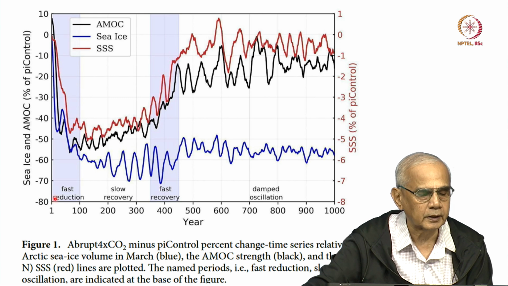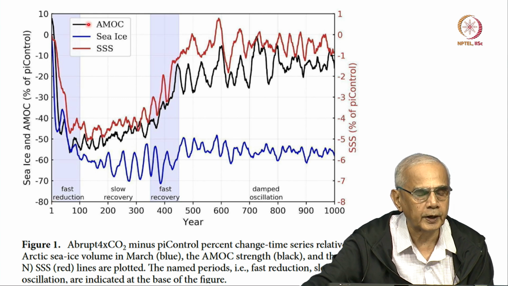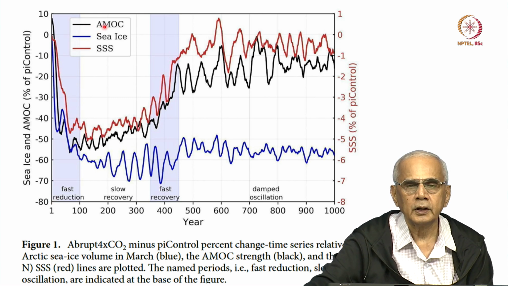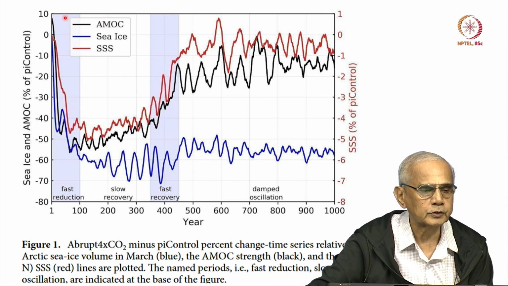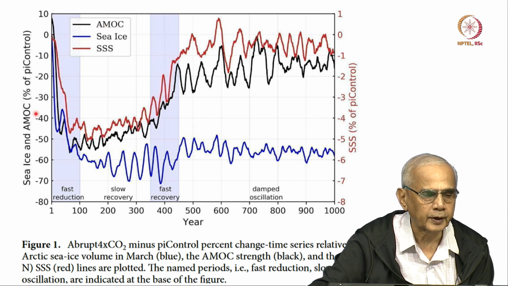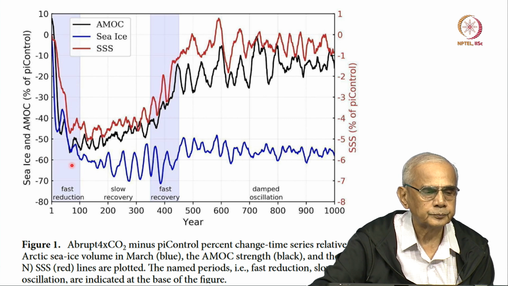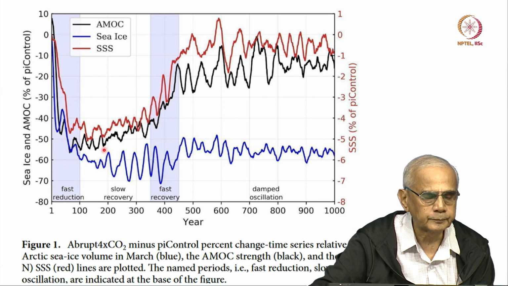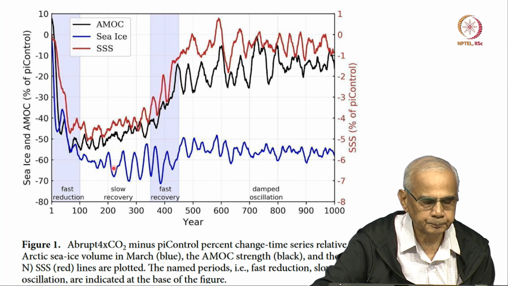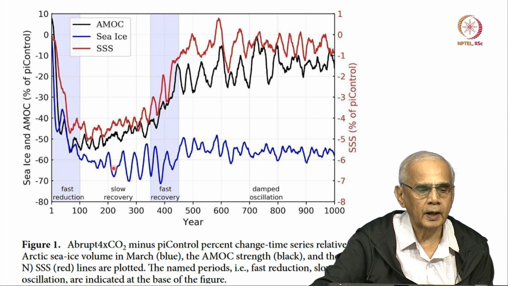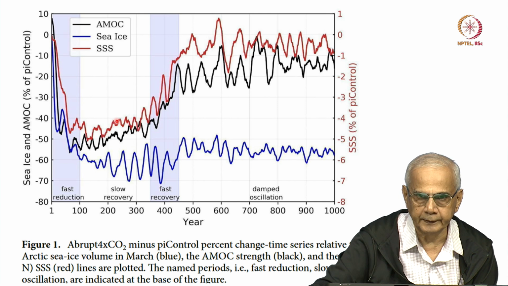So, this abrupt change occurred in this model in year 1, okay, and you can see AMOC responds immediately to abrupt change, and AMOC rapidly declines. Okay. They are showing AMOC in the black, the sea ice in red, and the sea surface salinity in red. Okay.